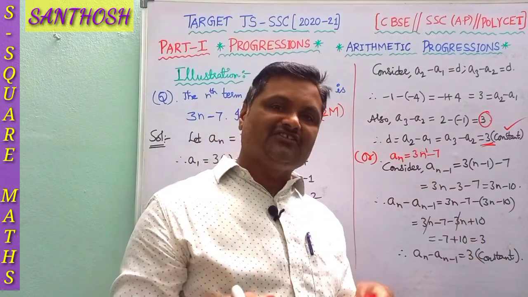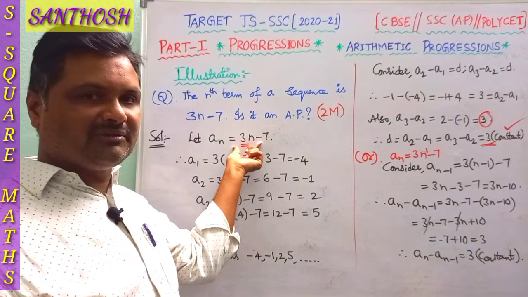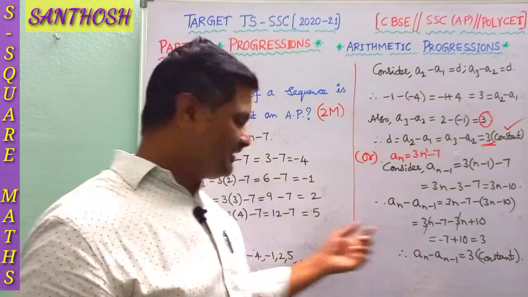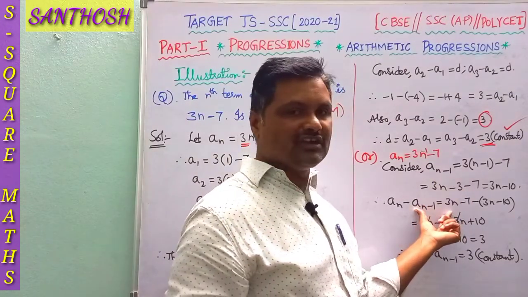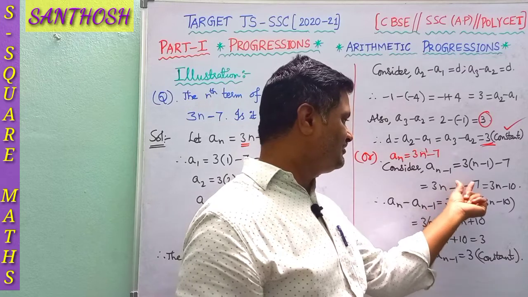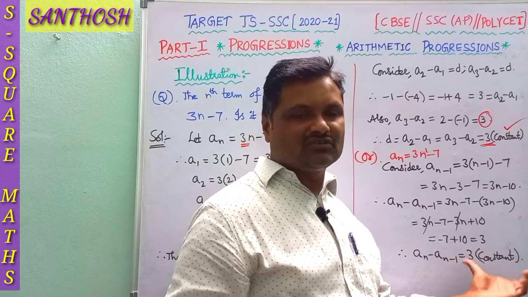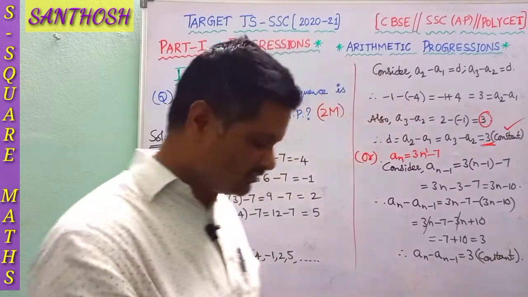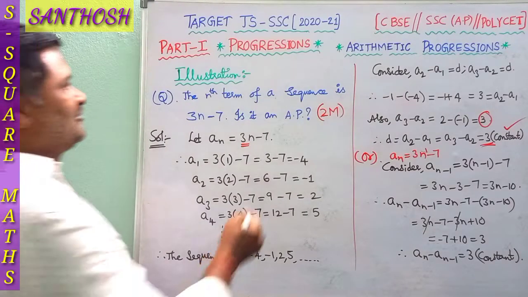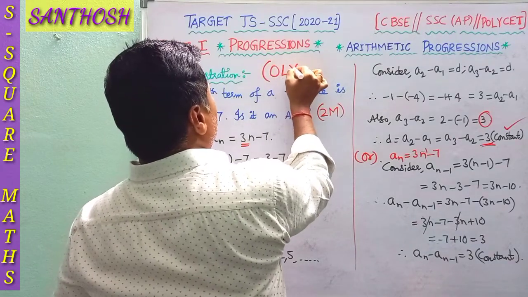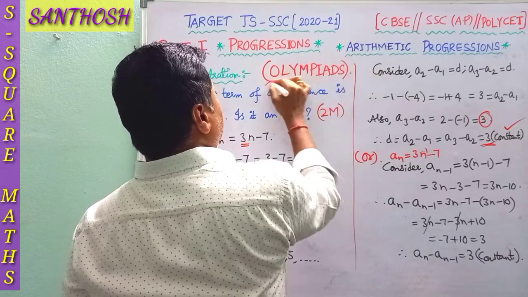So there are 3 different ways. If it is a linear expression in the variable n, it forms an AP. The traditional method is to find the terms. Or go through the difference between any two consecutive terms: replace n with n minus 1 for the preceding term, and the difference should be a constant. Hence it forms an AP. So 3 different ways. This type of problem is also important for various Olympiads. Please remember.